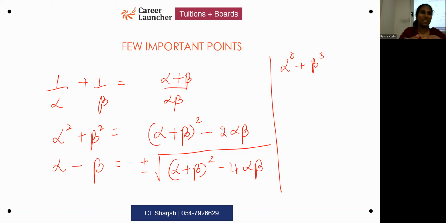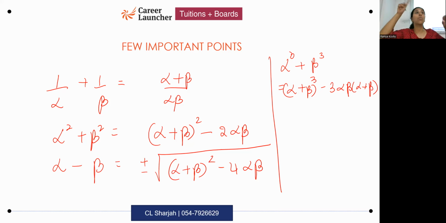Alpha cube plus beta cube will be alpha plus beta the whole cube minus 3 alpha beta into alpha plus beta. There is another identity for alpha cube plus beta cube which you have learned, but it won't be as useful as this one to find the answer. This is a rearrangement of the a plus b the whole cube identity. When I shuffle it, I get this, which is more beneficial in order to find alpha cube plus beta cube. So if you get expressions of this sort, these are the formulae you're expected to use.